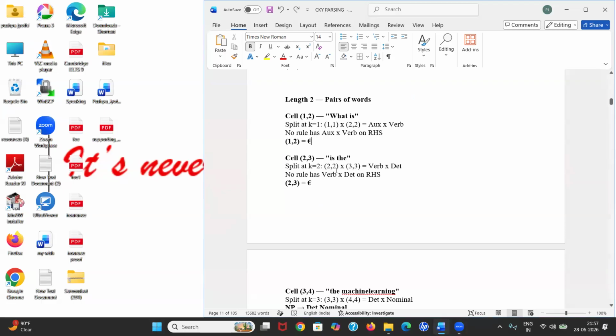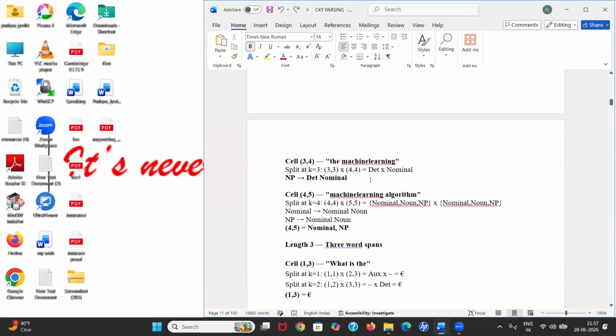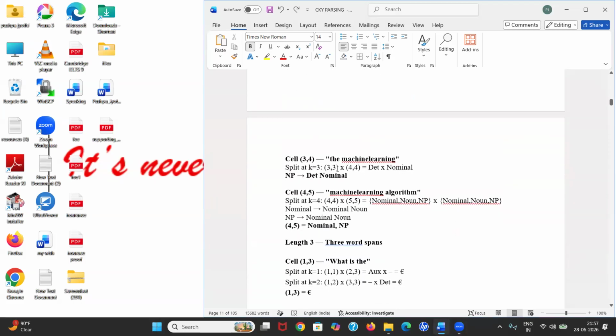Again, split at 2, cell 2 3: verb and determiner. There is nothing in our rules that can represent these, so we take the placeholder. Now 3, 4: "the machine learning", split at 3, split at 4. "The" we can represent by using determiner. "Machine learning" you can represent by using nominal. So determiner and nominal you can represent by using NP.